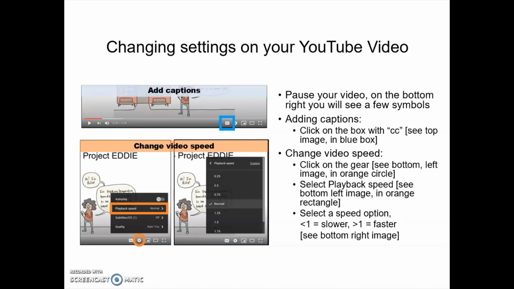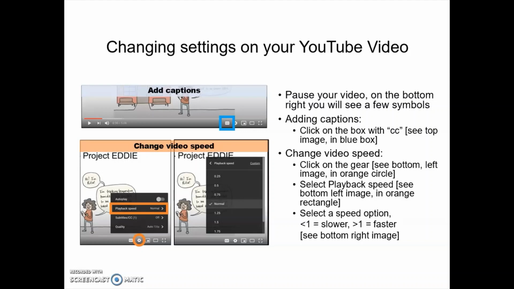At any point during this presentation, if you wish to use captions or change the speed of the video, you may do so by pausing the video, then going to the bottom right of your screen where you will see a few symbols. To add captions, click on the box that says CC in blue. To change the video speed, click on the gear symbol that is shown on the bottom left-hand image in orange. Then select playback speed, and then select a speed option to change the speed of the video.